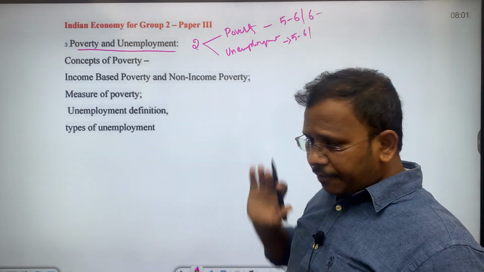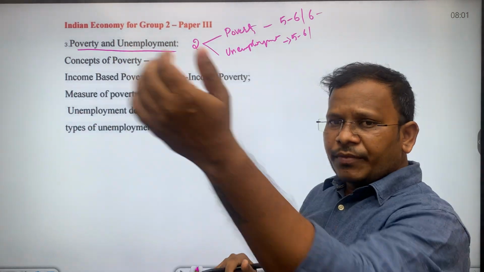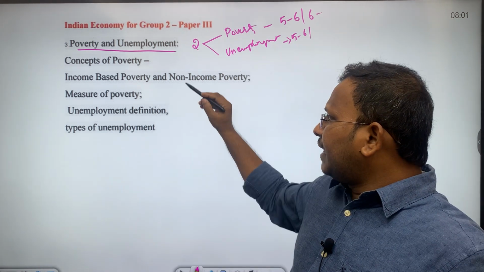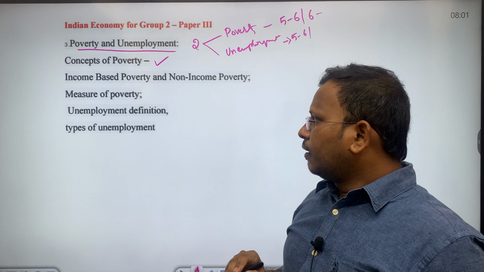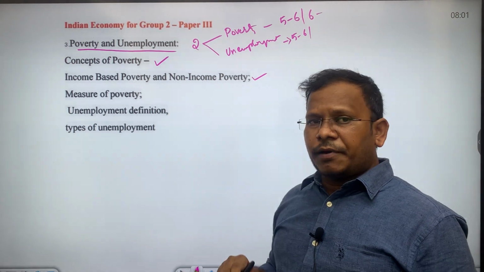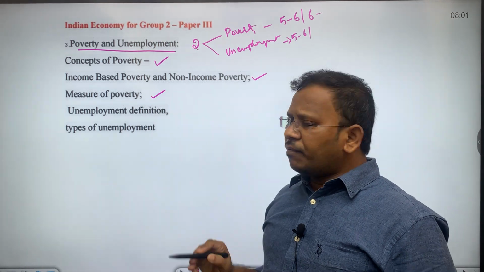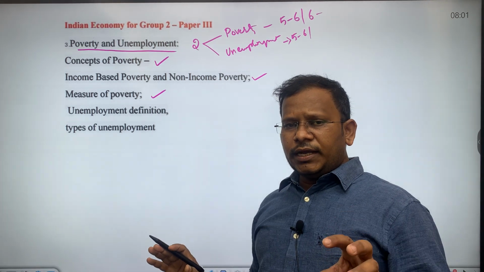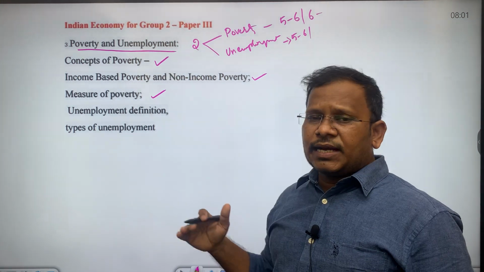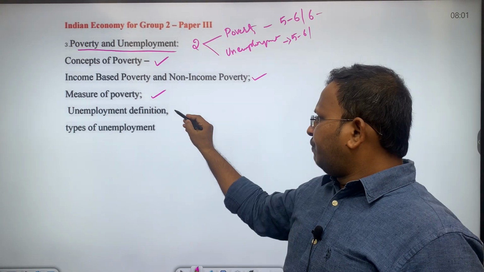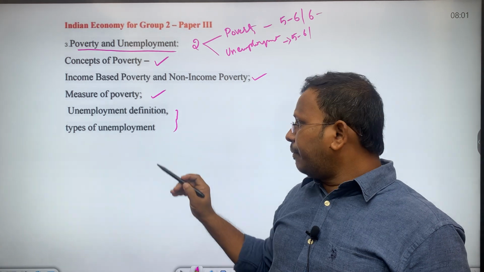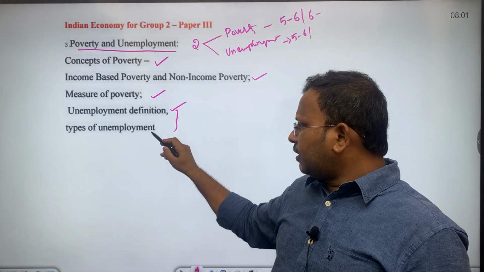Now if I go through the actual syllabus which has been mentioned, the first one is the concept of poverty. Then the second one is income based poverty and non-income based poverty. Then measures of poverty. That's it. There are only 3 subtopics given as part of poverty. Then the other 5 to 6 marks portion is unemployment: unemployment definition and types of unemployment.